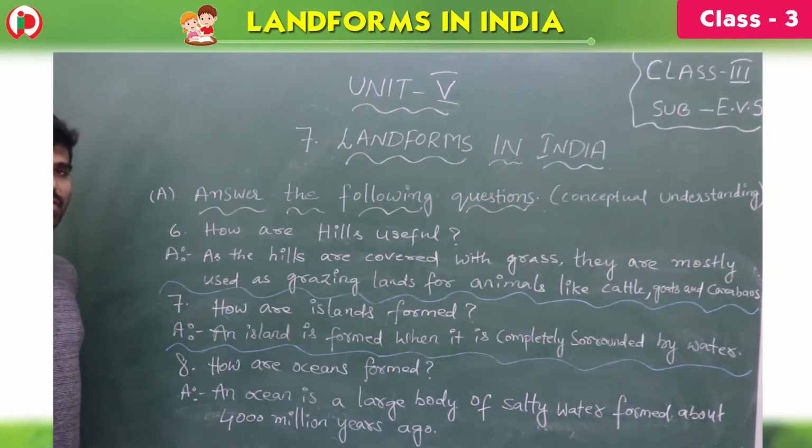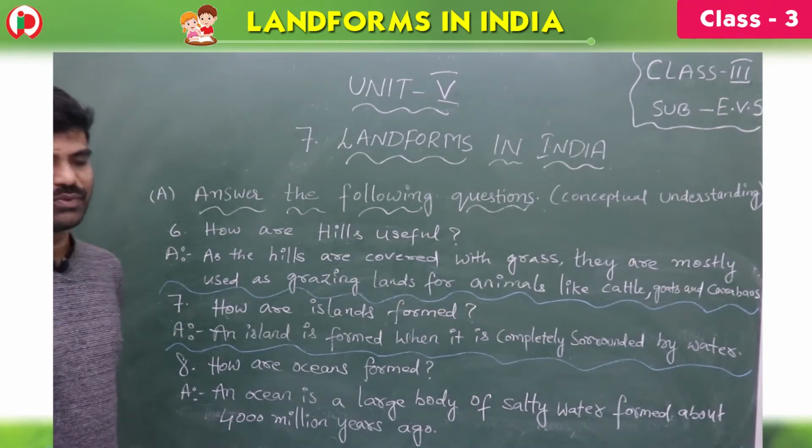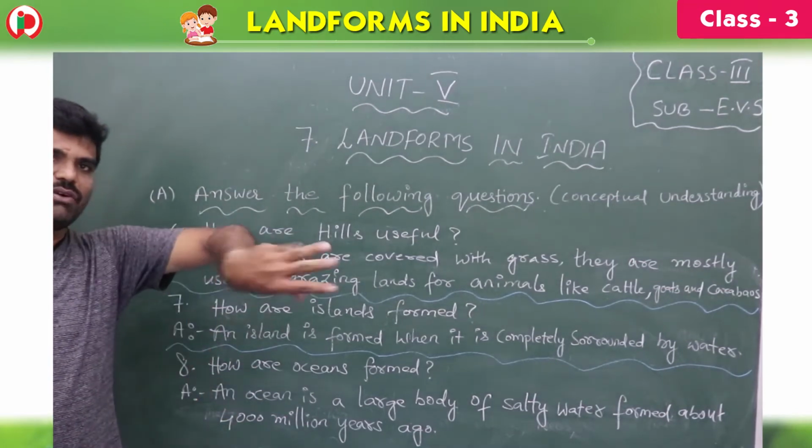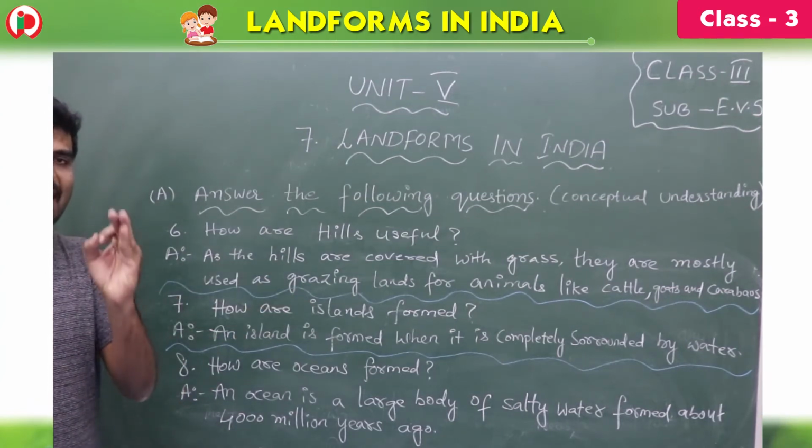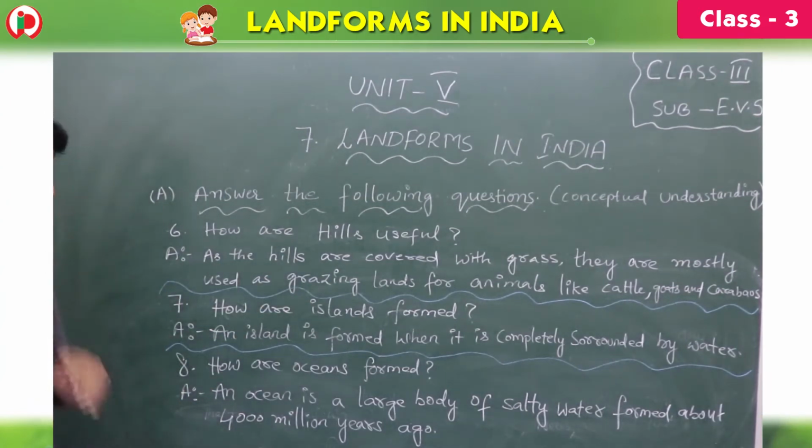Next, seventh question. How are islands formed? An island is formed when land is completely surrounded by water. The land is in the middle, surrounded by water. That is called an island.